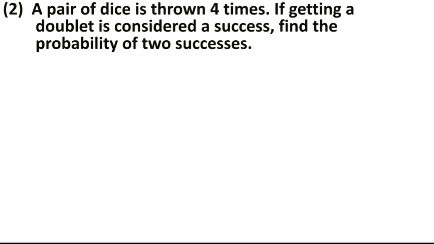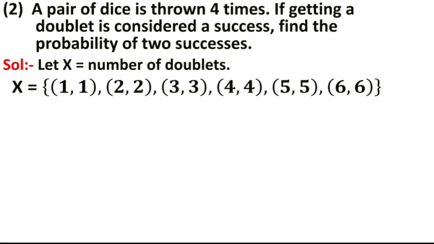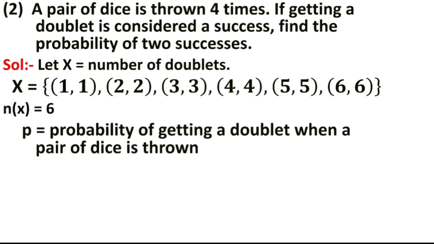2 success means x is equal to 2, but you have to find out P first. If you get P, then you can easily find out Q also. Let x be the number of doublets, that is (1,1), (2,2), (3,3), (4,4), (5,5), ordered pairs in this way. Therefore n(x) is 6. Let P be the probability of getting a doublet when a pair of dice is thrown. So it becomes 6/36, because the total outcomes are 36.